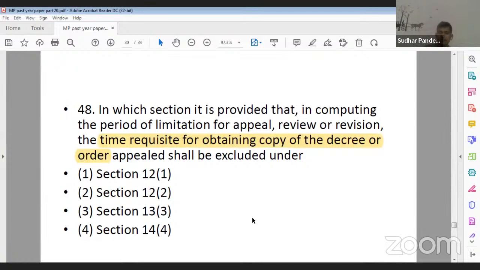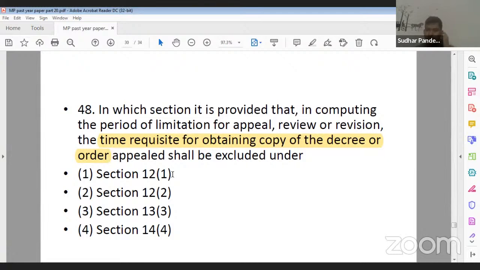This is the particular thing, because if you will read Section 12, in 1, 2, 3, 4 there are quite a lot of points which are stating various things. Time requisite for obtaining the copy of judgment, time requisite to file an appeal, time requisite to obtaining a copy of decree or order. So there you have to be very much clear in your mind, because they have given it so deep, 12 subclause 1, 12 subclause 2, right?